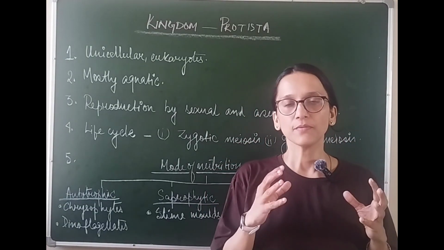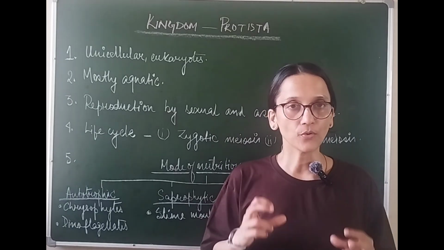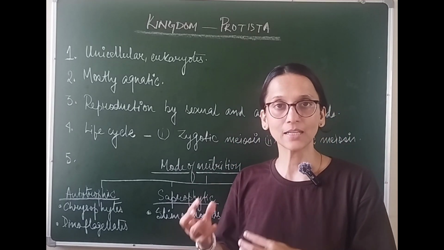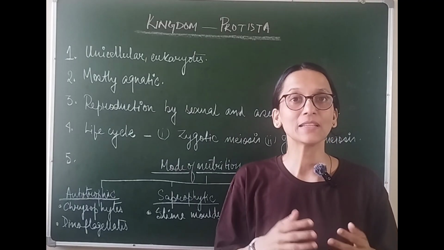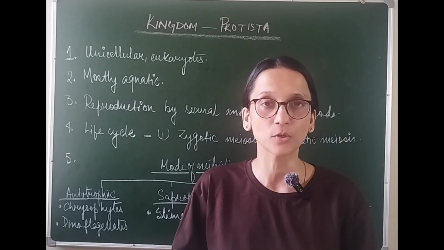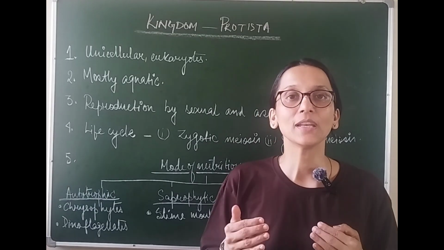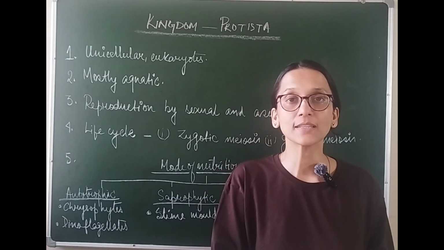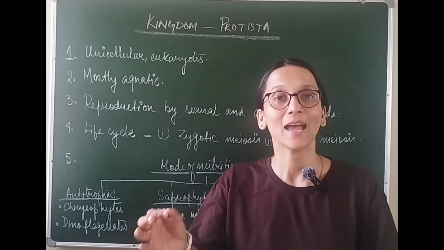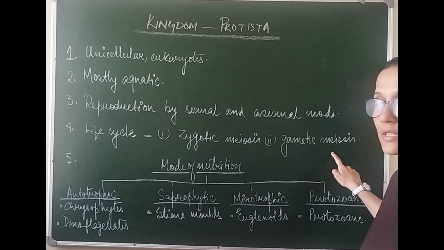Let us understand this. See, when we talk about organisms belonging to plant kingdom, fungi and Protista, we often find that their life cycle is divided into a few phases. Phases of haploid state and phases of diploid state. Diploid means 2n, haploid means n. So our cells, like human sperm and human ova, are haploid, but all the other cells of our body are diploid. So in our case, only at the time of gamete formation, the diploid cells of testis and the diploid cells of ovary undergo meiosis to produce haploid gametes. This is gametic meiosis, where the cells undergo meiosis to produce gametes.